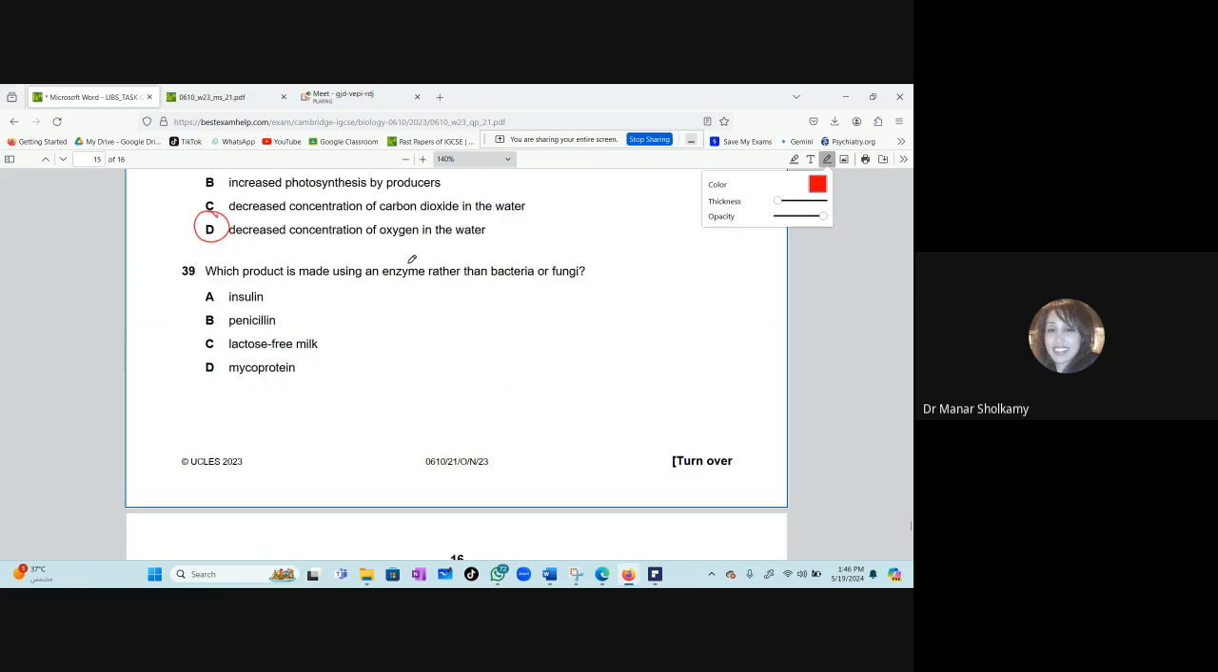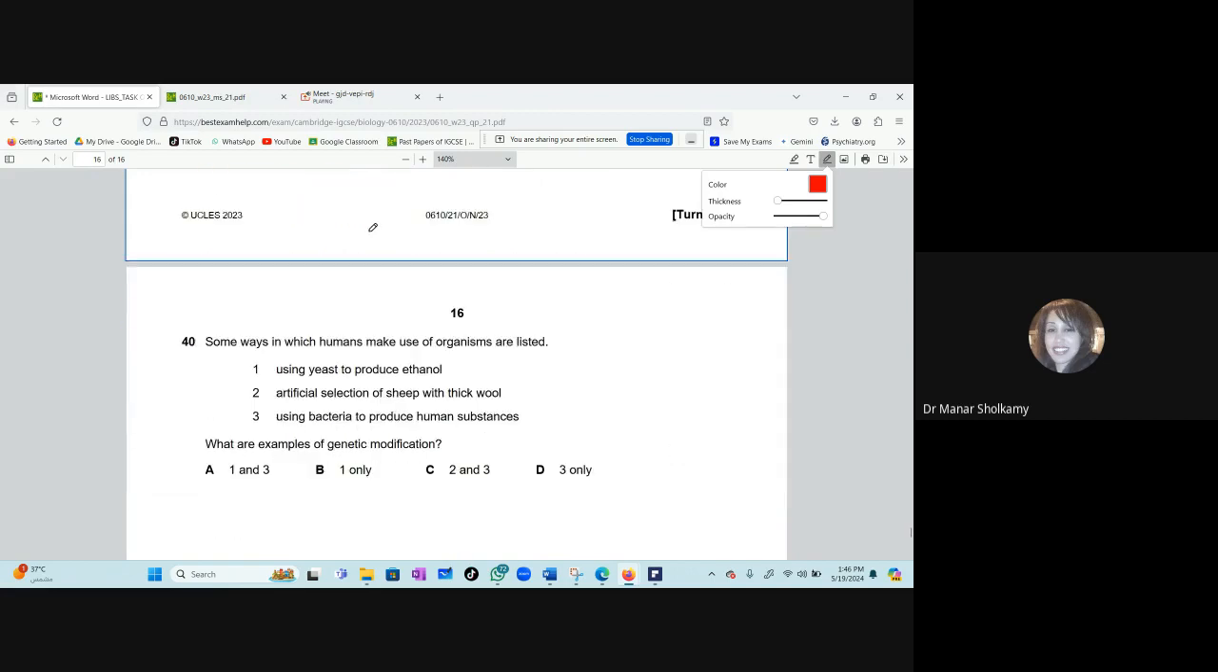Okay. Now, 39. Which product is made using an enzyme rather than bacteria or fungi? Which product? No. Penicillin is not made using an enzyme. Lactose-free milk. Yes, lactose-free milk. What is the enzyme that is used to make lactose-free milk? Lactase. Good. It will break down the lactose into what? Who remembers? Glucose and galactose. Yes, well done. The last question.